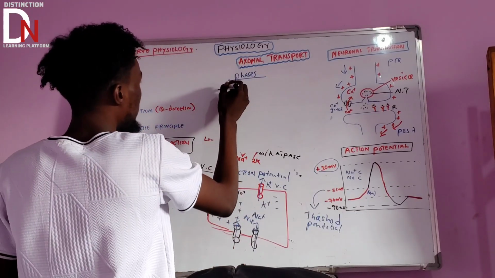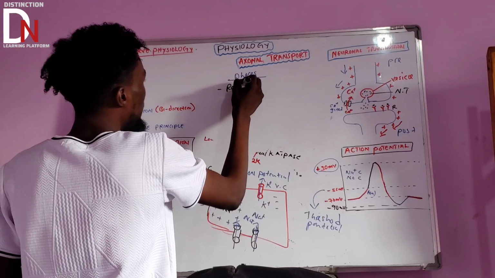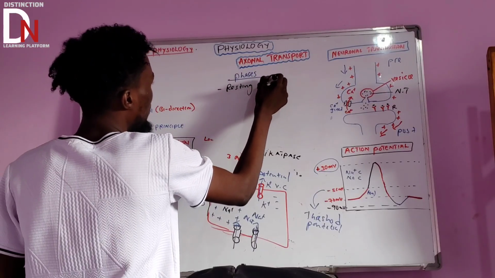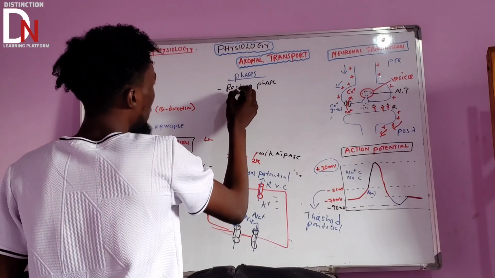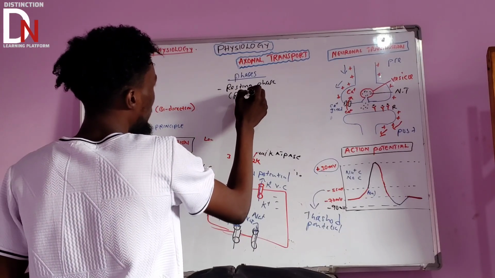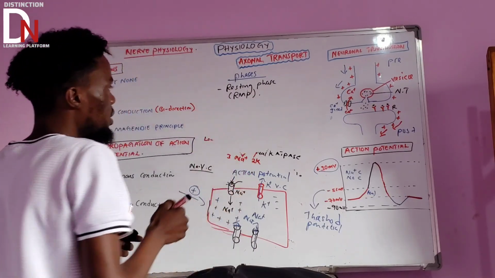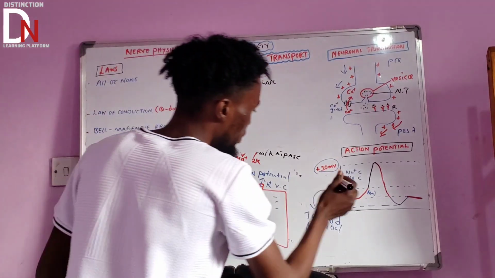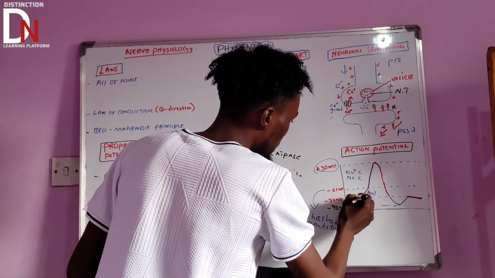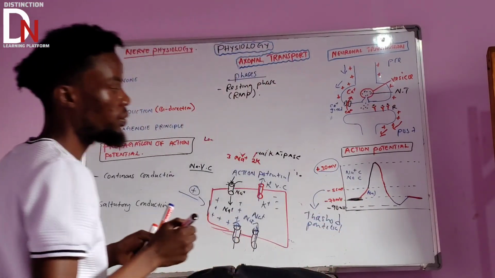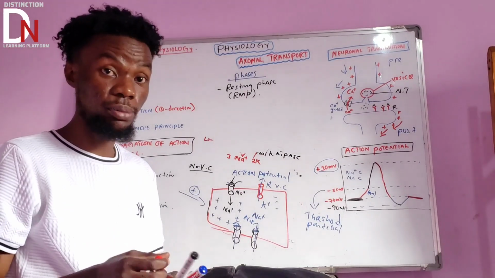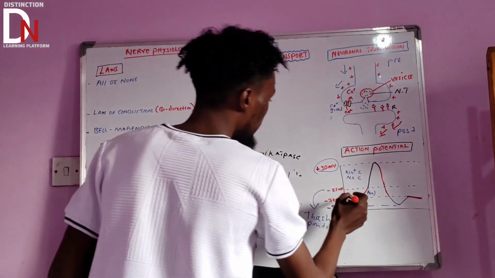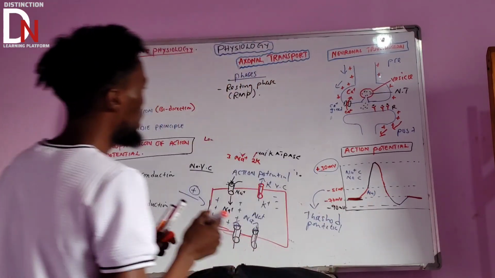Okay, what's the first phase? The first phase is what we call the resting phase. What is the resting phase? We're just talking about the resting membrane potential. This is the resting phase here. This is what we call the resting phase because it comprises the resting membrane potential. So that's the first phase here. Okay, the next.